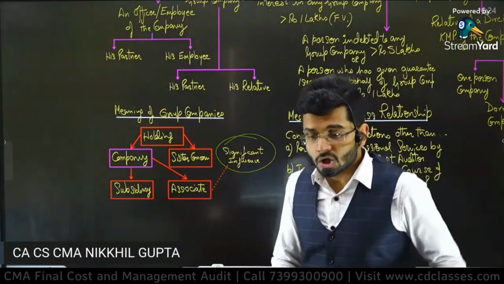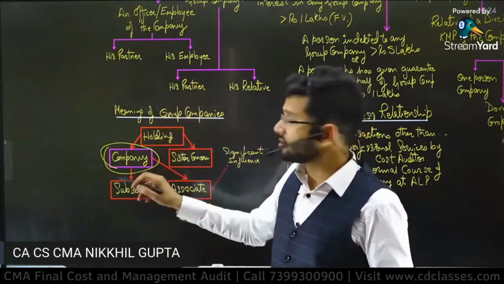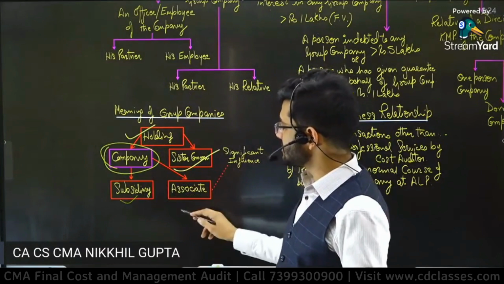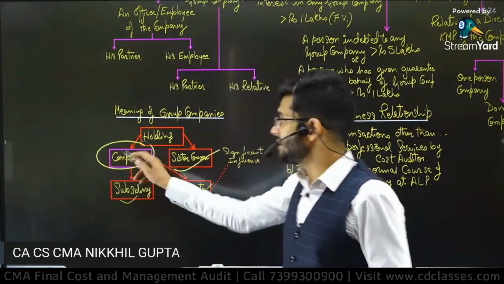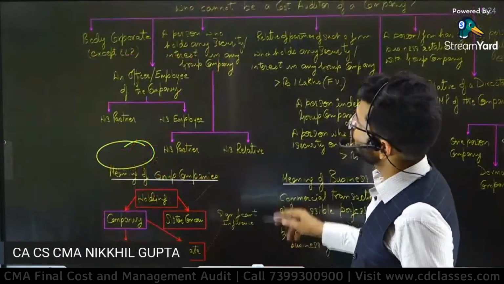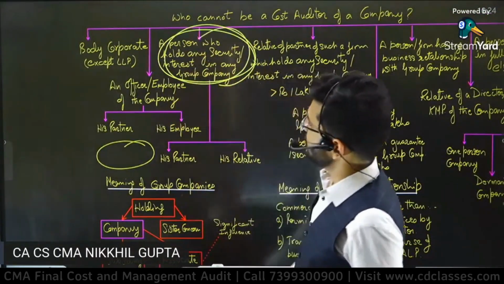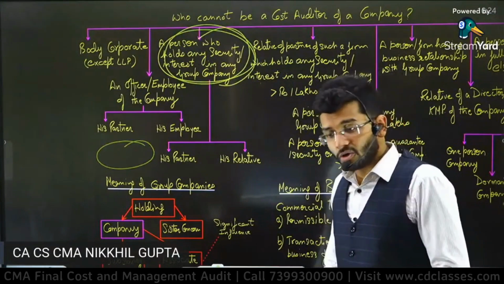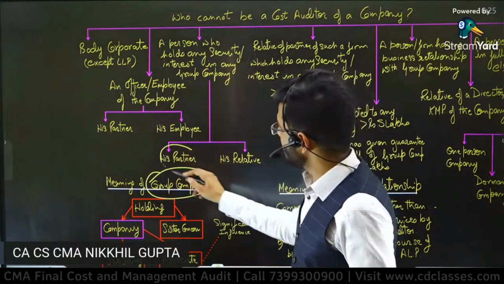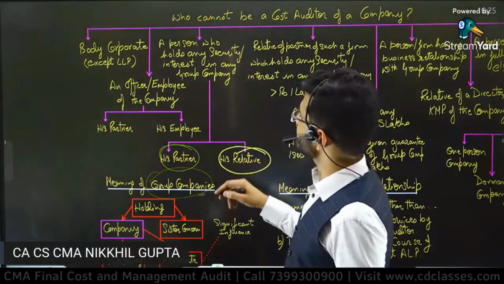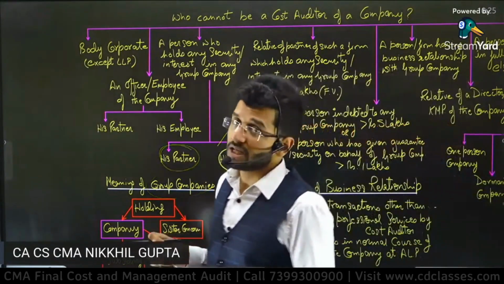So if I want to do cost audit of the company which is highlighted in pink, I should not hold securities of its holding company, its subsidiary company, its sister concern, or its associate. So a person who holds any security or interest in any group company is debarred from doing cost audit of that particular company, and not only that company but also of the entire group. Then the partner of such a person or the relative of such a person is also debarred from doing cost audit of that particular company or that particular group.